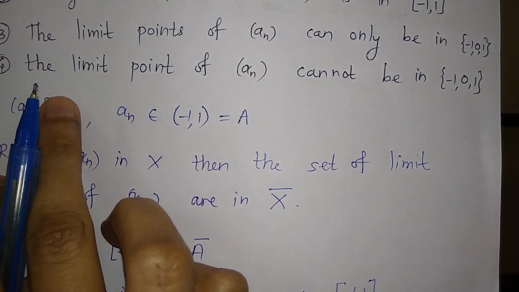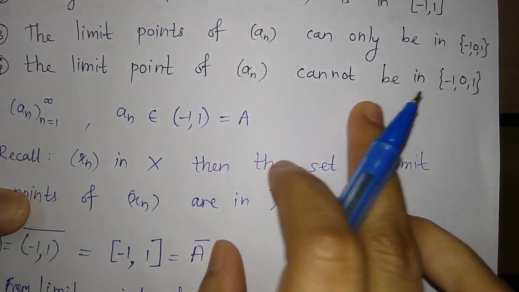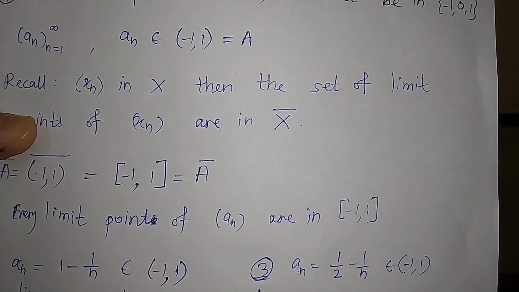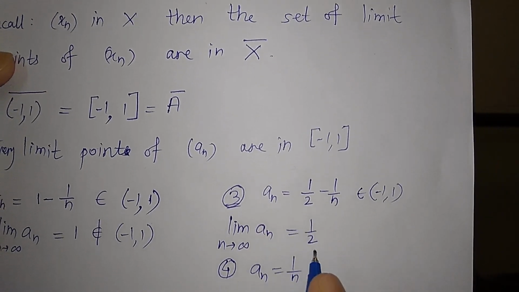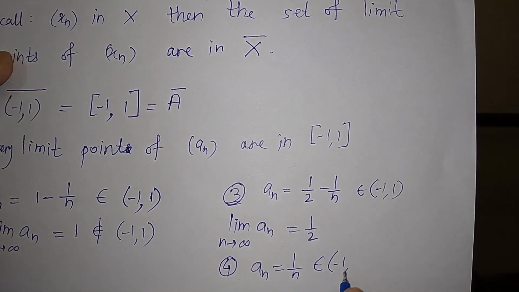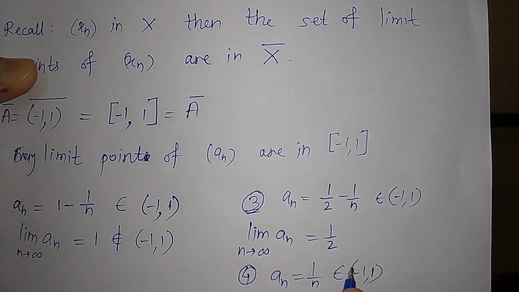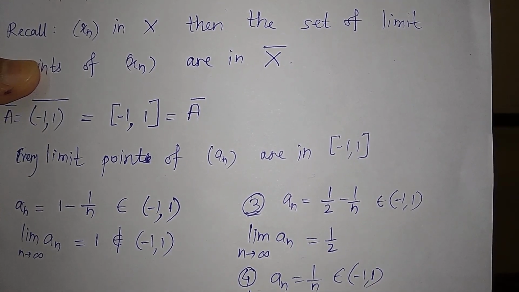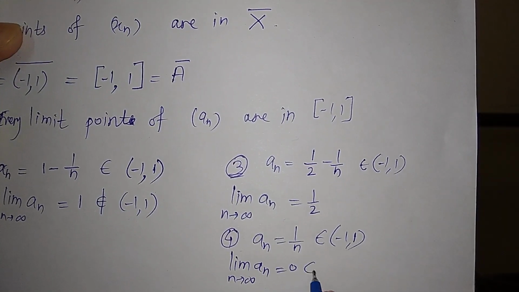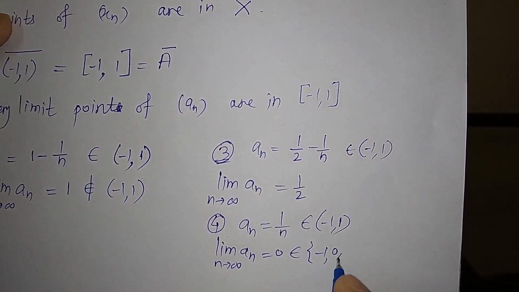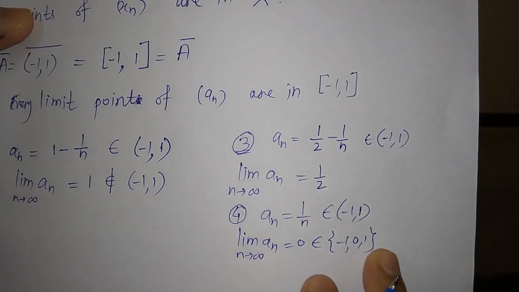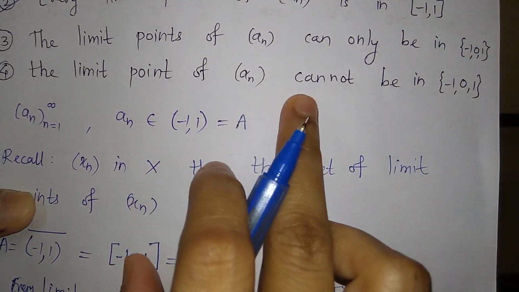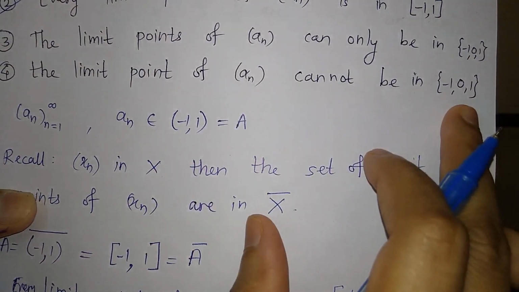Now the last option is the limit point of a_n cannot be in this set. ठीक है, तो आप क्या करो, बस फोर्थ ऑप्शन के लिए a_n is equal to 1 by n, and that 1 upon n is a sequence in this open interval (-1, 1), and the limit of a_n is clearly 0 and this 0 belongs to the set {-1, 0, 1}, right. तो लिमिट पॉइंट कहाँ पर है? इस सेट में, but this option says that वो लिमिट पॉइंट इसमें नहीं हो सकता.